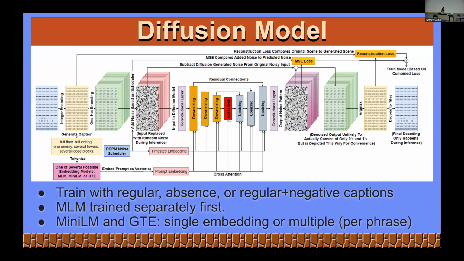And the idea is by the end, we're going to train this model to tell us what of this noisy image, what of this noisy tensor is noise, so we can then remove it. The idea is towards the end, we can just give it a full set of noise and a caption, and it will be able to back solve a level that looks like stuff it's seen before. We're using two kinds of loss here, mean square error and reconstruction, and we're combining the two of these together.